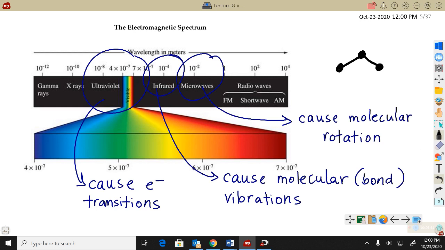And so it's the same amount of energy that would be released when the electron falls back down to its ground state. So the energy that we see is obviously part of the visible light spectrum, but it could also be ultraviolet. There are times when we have energy gained and released and we just can't see it in the lab. And so these three parts of the electromagnetic spectrum may be parts that we'll end up talking about, especially as we get into bonding.